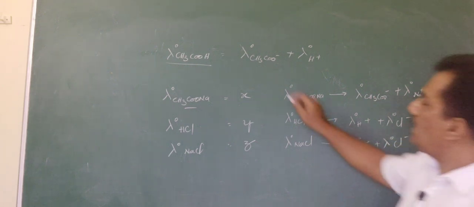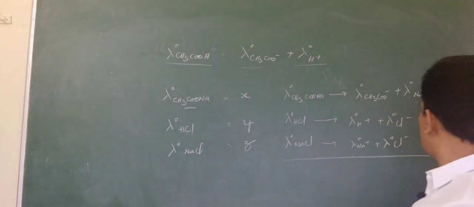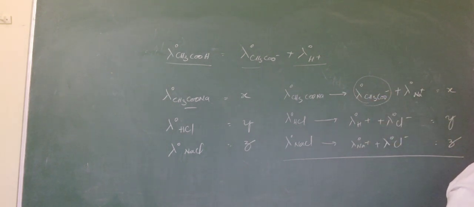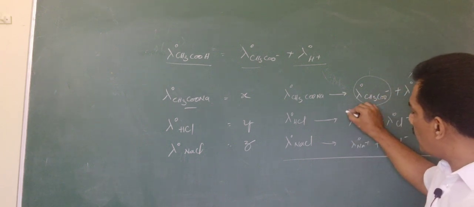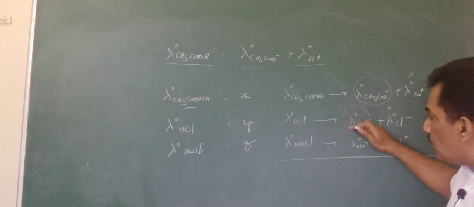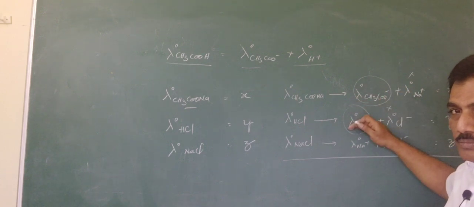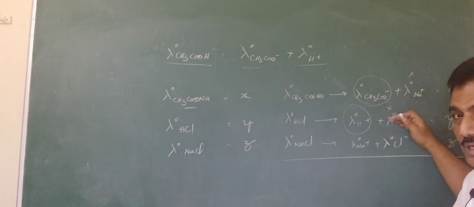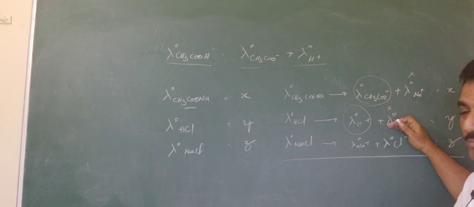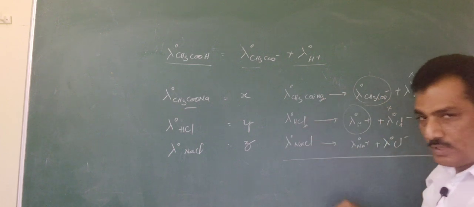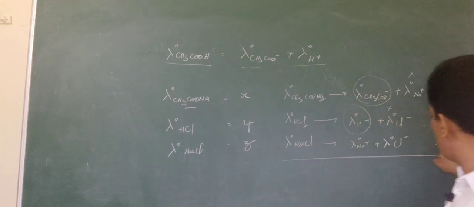Now, to get these two ions, what do we have to do with these three data? Just observe, we require this ion but not this one, and we require this one but not that. So to get these two required ions, we have to add these two. But when we are adding these two, automatically we are adding these two also, which are not required. But that combination is also given here.